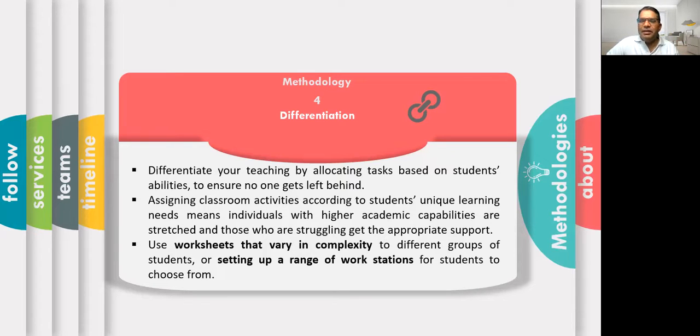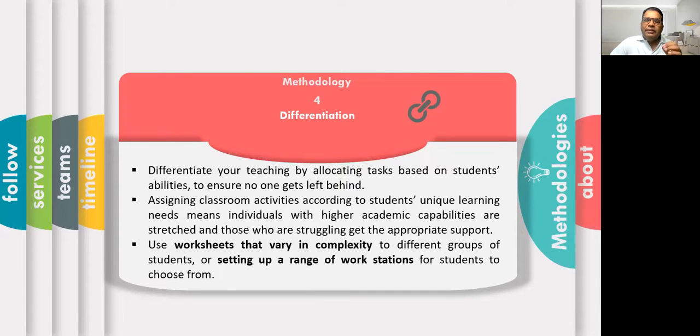There may be different types of learners, as we call them: audio learner, video learner, kinesthetic learner. So you have to assign tasks to the children as per their different abilities, and tell them to work together for the bigger picture.